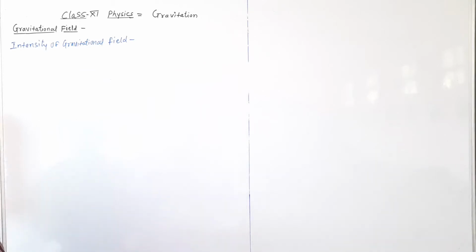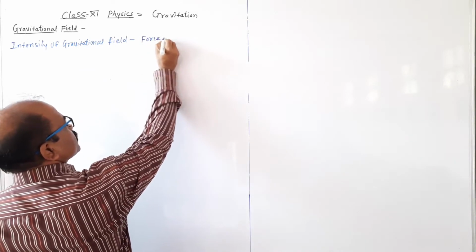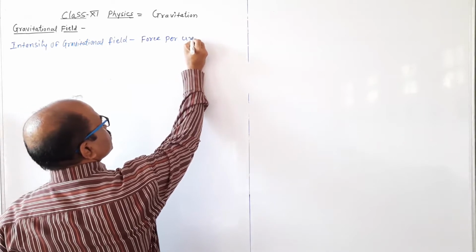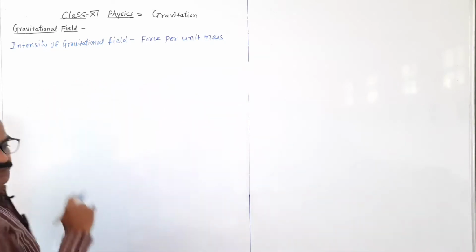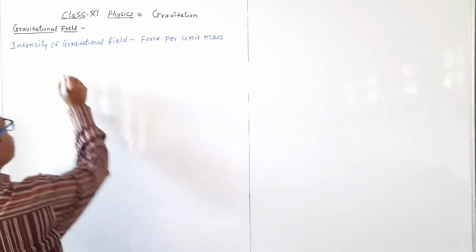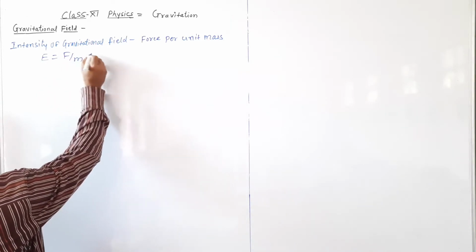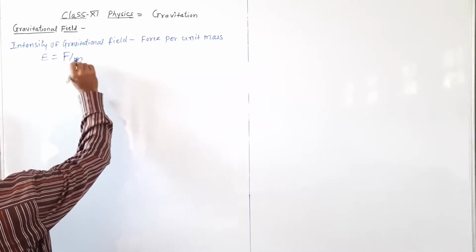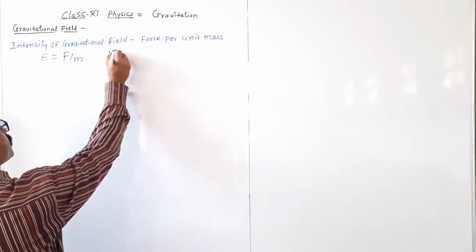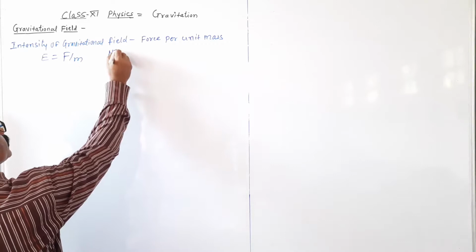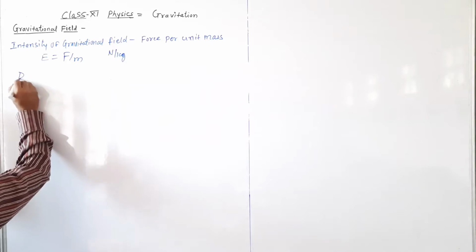Gravitational field intensity is the force per unit mass of a body. So gravitational field intensity is denoted by E, the force experienced per unit mass. The unit of force is the Newton, and mass is in kg, so the unit is Newton per kg. Now the dimension of this quantity.